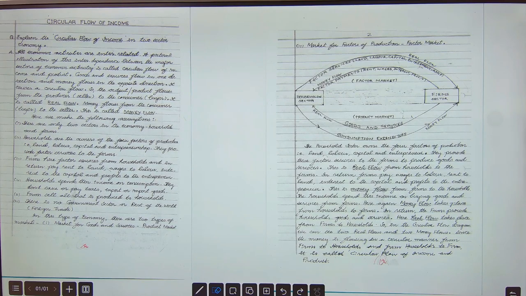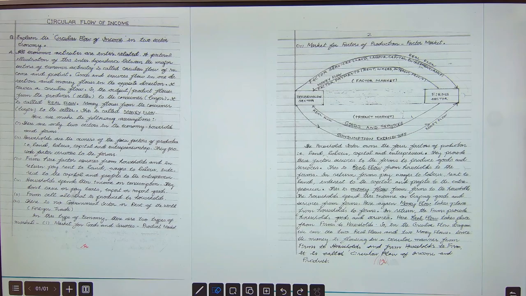See the picture here. The household sector provides factor services, land, labor, capital, entrepreneurship, that is real flow. In return from firms they are getting money flow, that is factor payments, rent, wages and salaries, interest and profits, that is the factor market. Below you can see in the figure, households give their money to firms as consumption expenditure. In return they get goods and services. That means you can see it here clearly, there are two real flows and two money flows taking place.